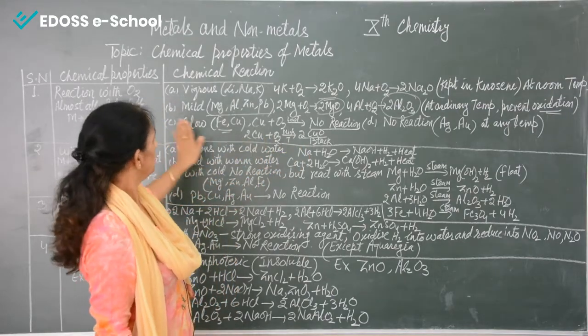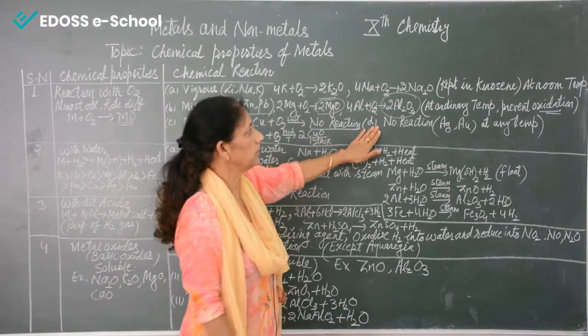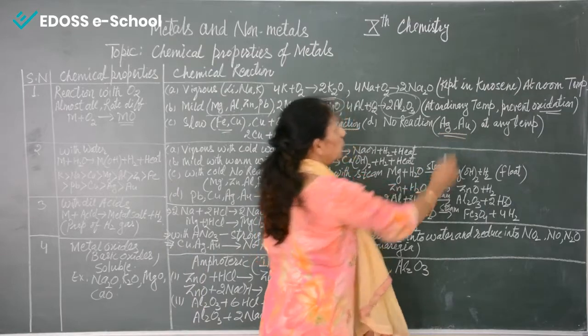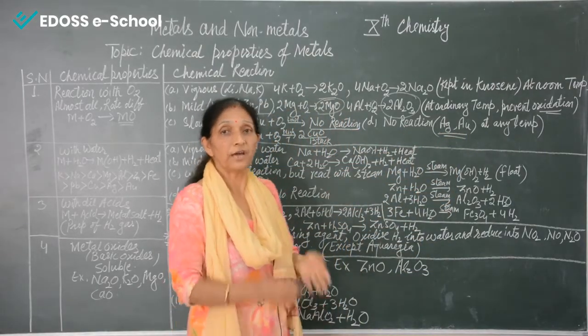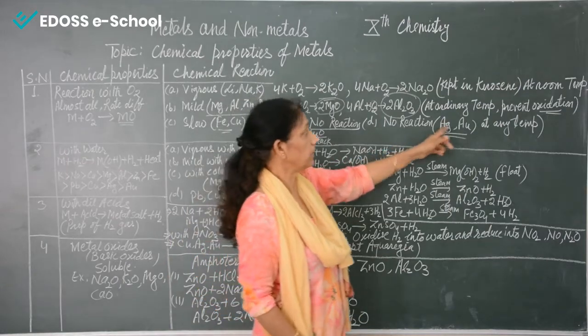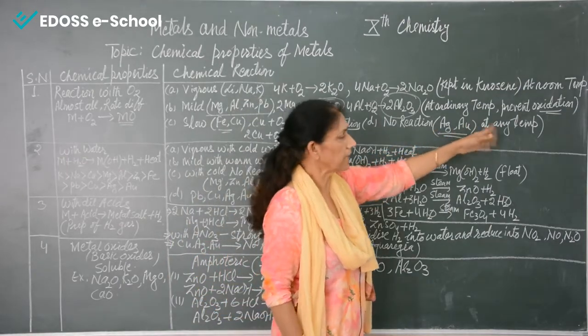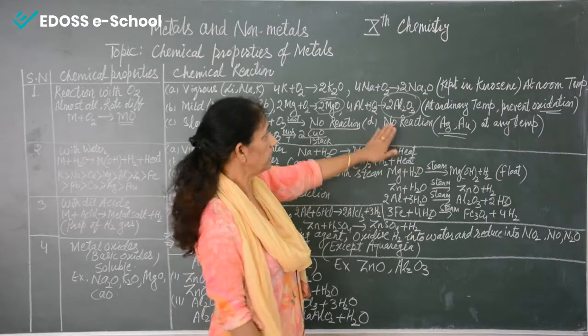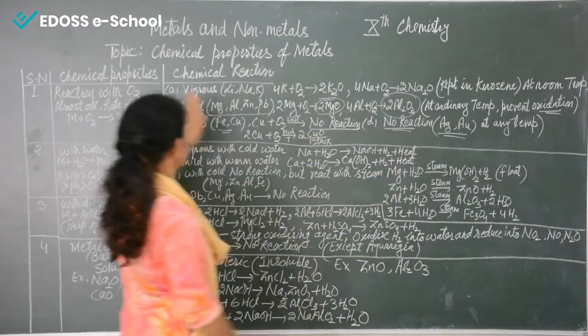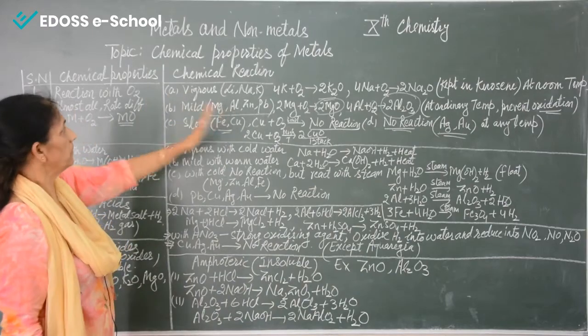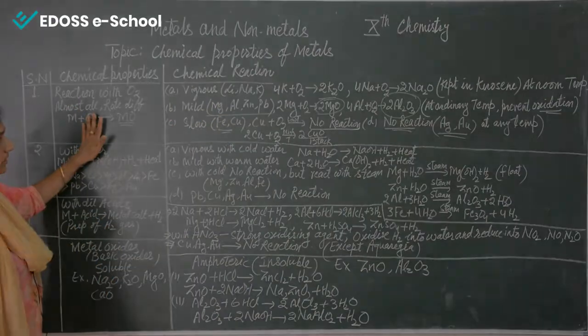Similarly, now the fourth type of reaction where no reaction occurs. There are some metals which never react, like silver and gold. Even at any temperature, they will never react with oxygen, so there is no reaction. So these are the four parts into which we have divided reaction with oxygen.